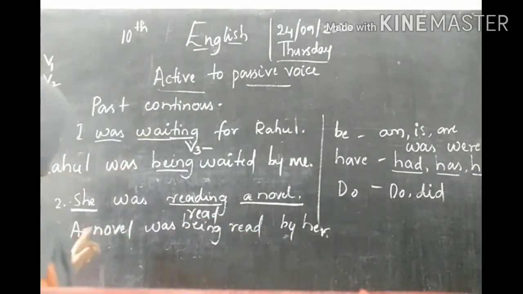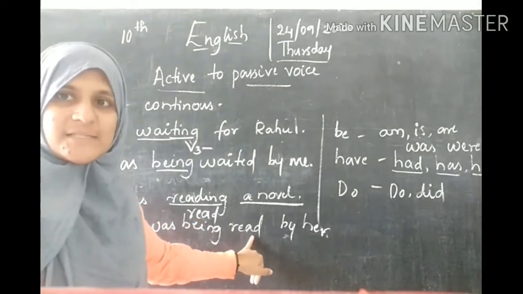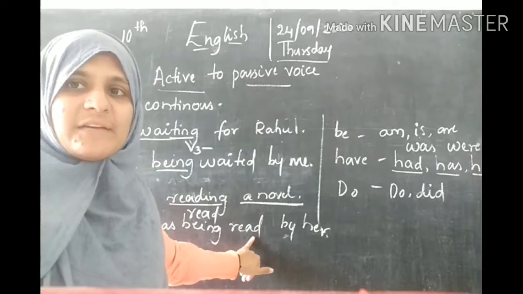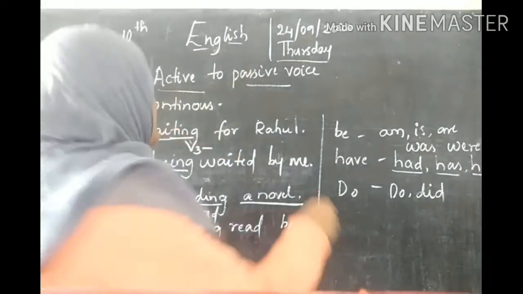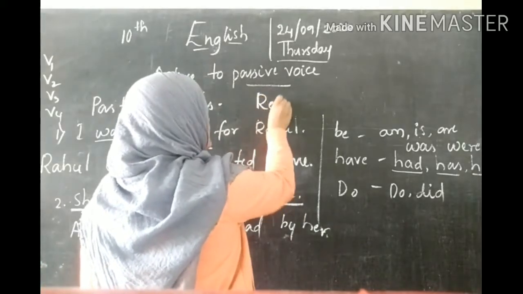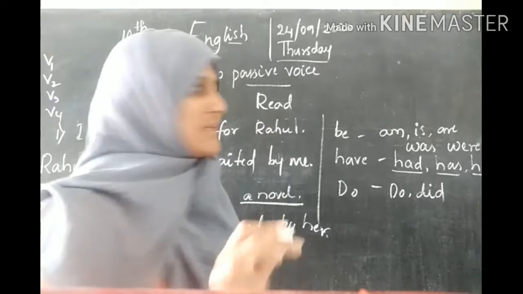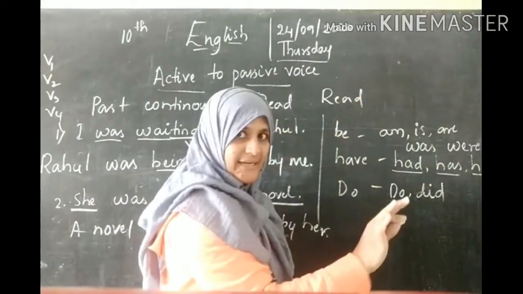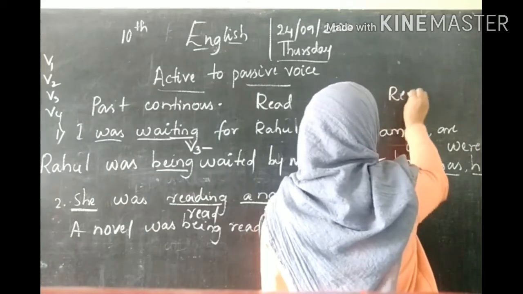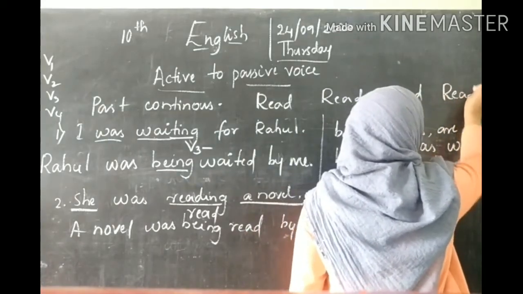Look at this, READ. Even though it is written the same, the V3 form of read is read. See here. Read, there is no readed. Okay? There is no readed. Read, read and reading.